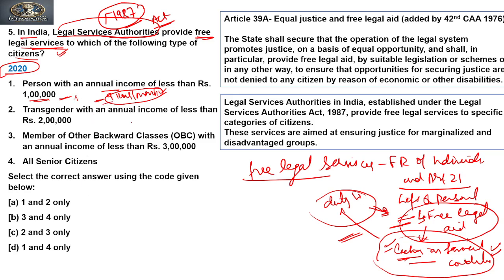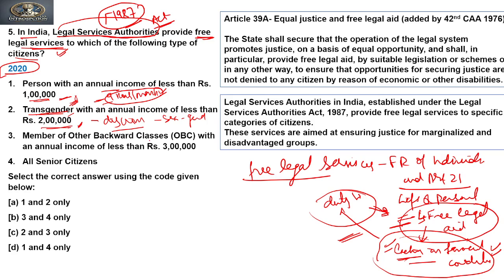Transgender with an annual income of less than 2 lakh. Now as we know, under the Indian Constitution, discrimination is prohibited. It cannot discriminate on the basis of sex or gender. So yes, it may be possible that legal aid services might be provided to transgender persons also. Let's move forward.